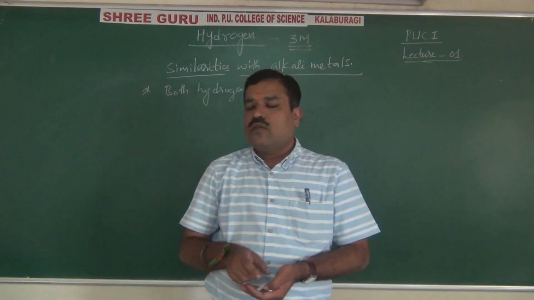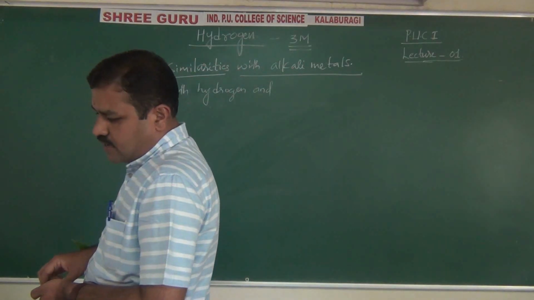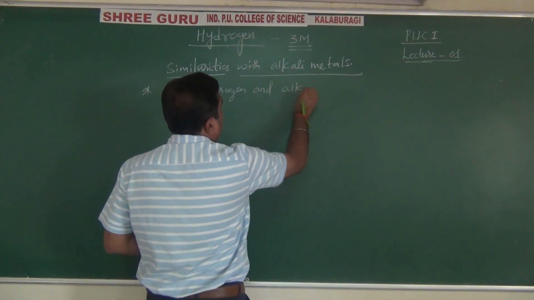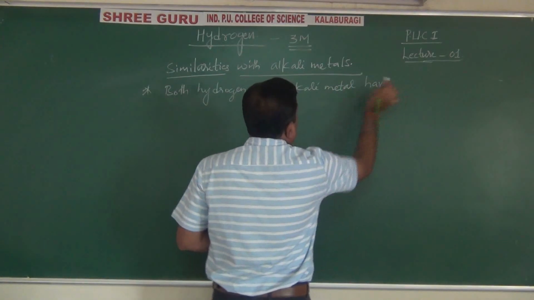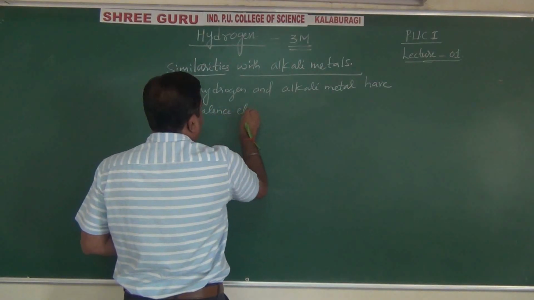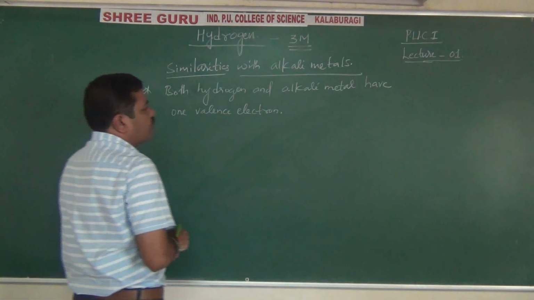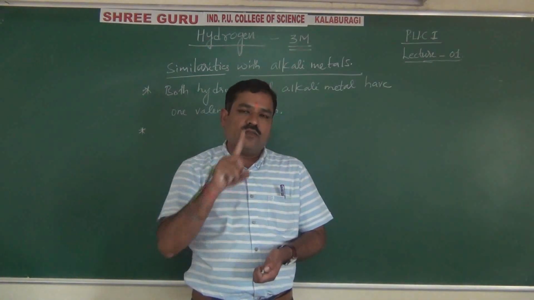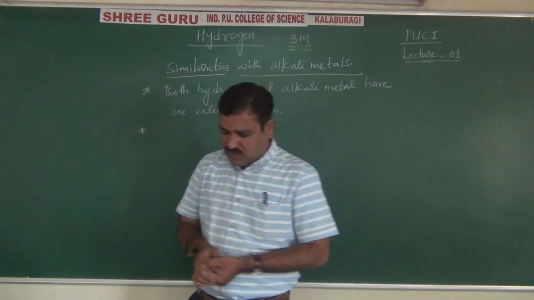See, both hydrogen and alkali metals have only one valence electron. This is the first point. Both, because the general electronic configuration of alkali metals is ns1 and hydrogen also has only one electron. Valence means outermost orbit. Okay, right.